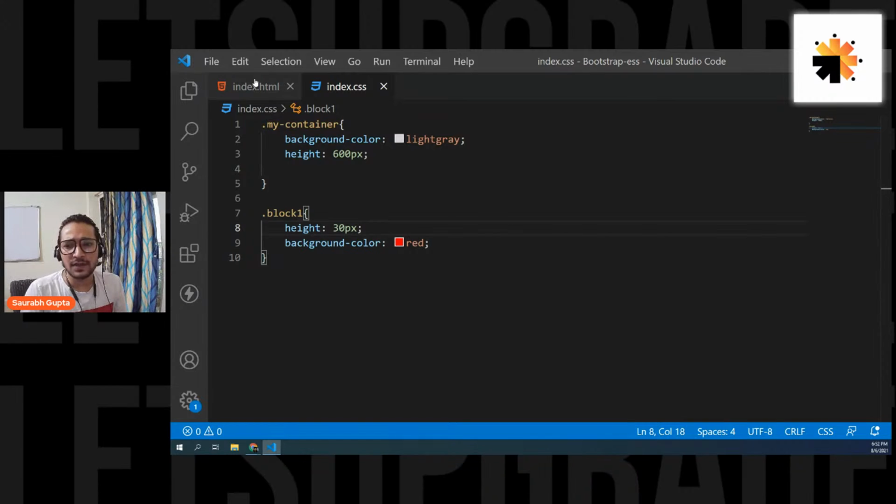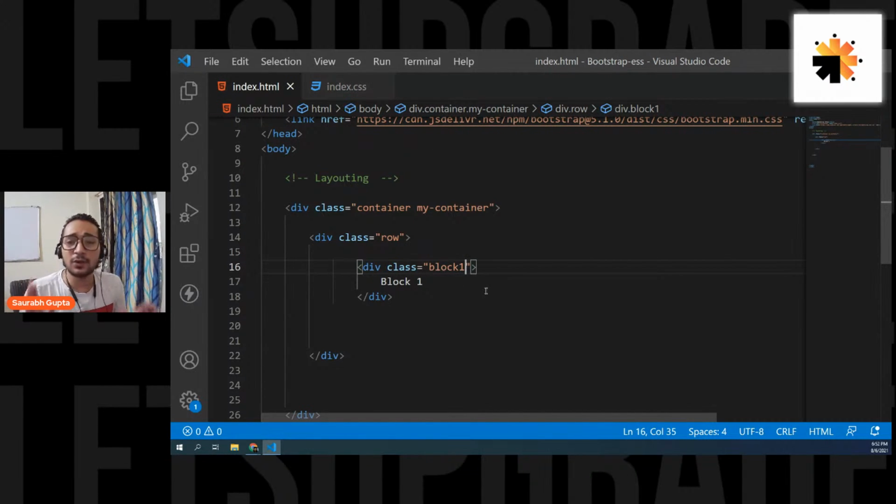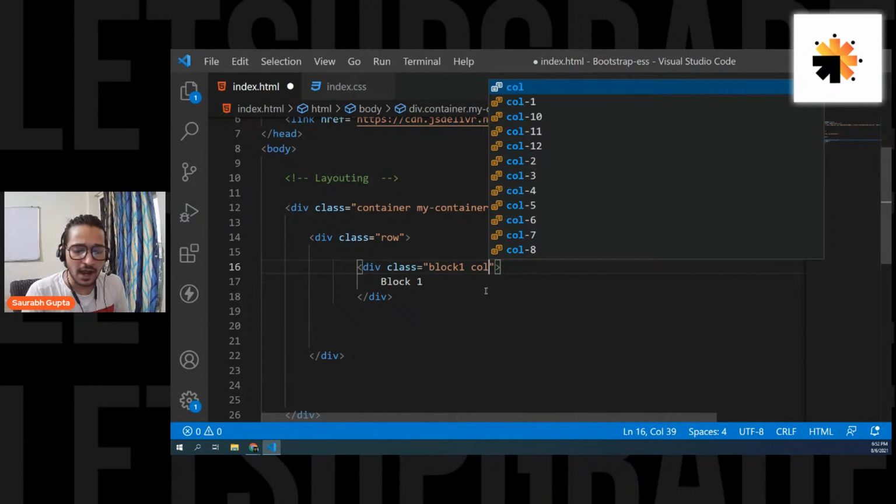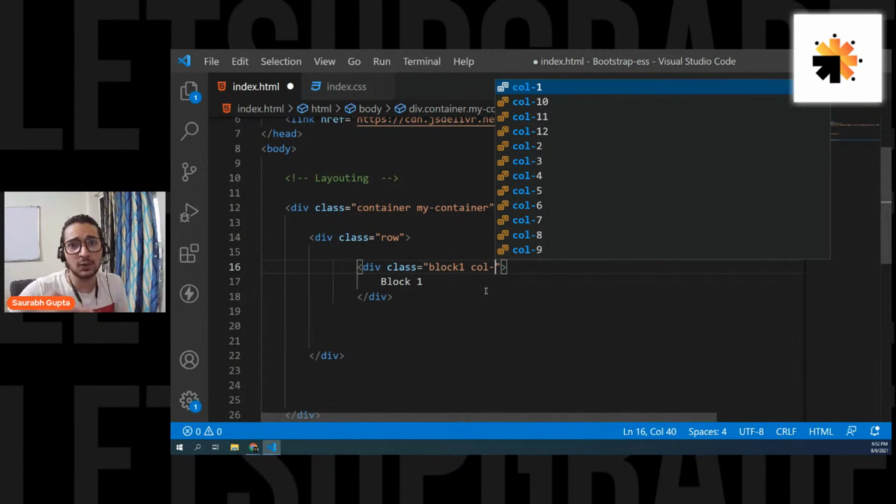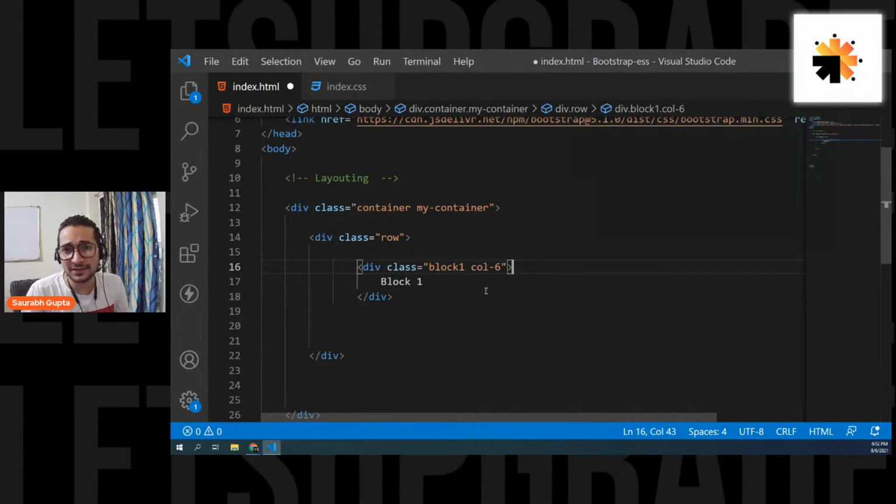But now let's give it a width by using Bootstrap. And how to give that? It's really simple. You simply have to write col hyphen. Now you have 12 columns: 1, 2, 3, 4, 5, 6, 7, 8, 9, up to 12. So let's say if I want to take half, I want you to have a width of 6 columns.